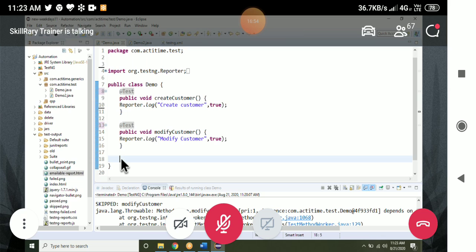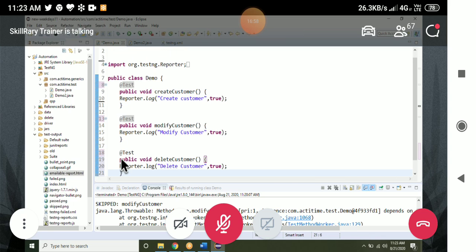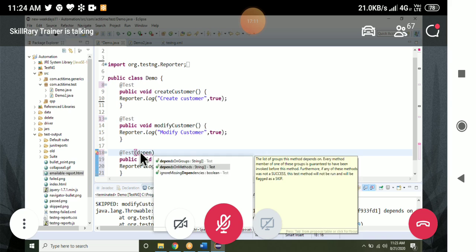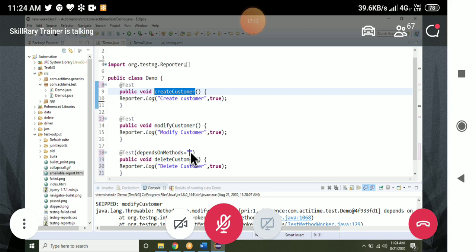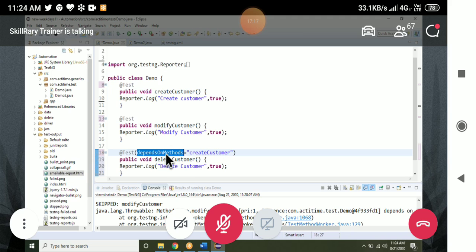See, three test cases are there: create customer, modify customer, delete customer. For delete customer, shall I give dependsOnMethods like this? I want to give create customer also. If create customer and modify customer are passed, then only I want to execute delete customer.